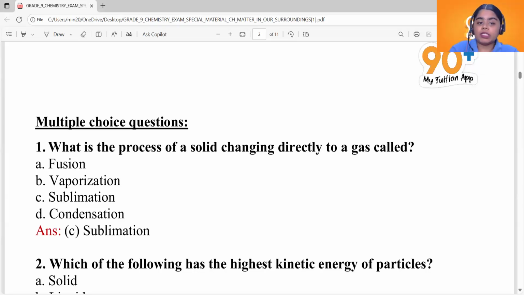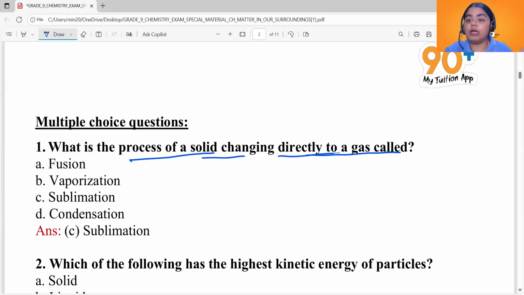What is the process of a solid changing directly to a gas called? And we have several options: fusion, vaporization, sublimation and condensation. Now what is the answer? The question asks about a solid changing directly into a gas, which means it does not go through the state of liquid, so the process is sublimation. Okay, so the answer here is option C, sublimation.